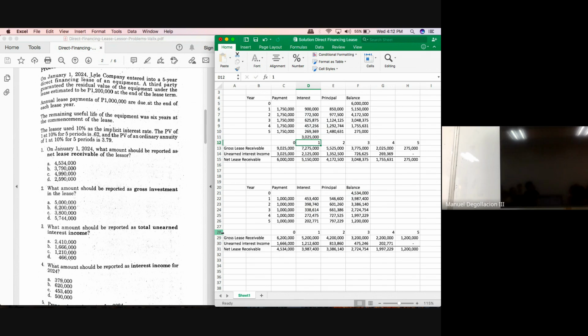That would be 1,212,600. And how much is 5,200,000 minus 1,212,600? Just let it come out in your calculator. Do not just follow the amount here.